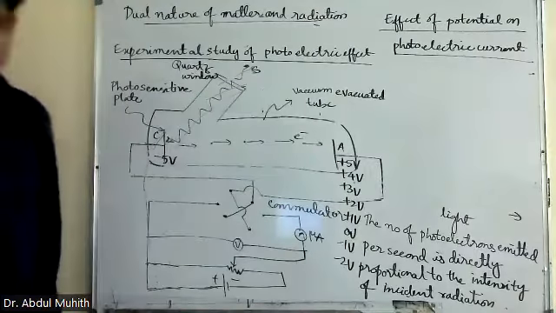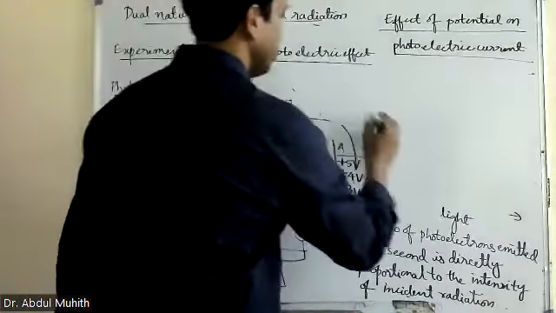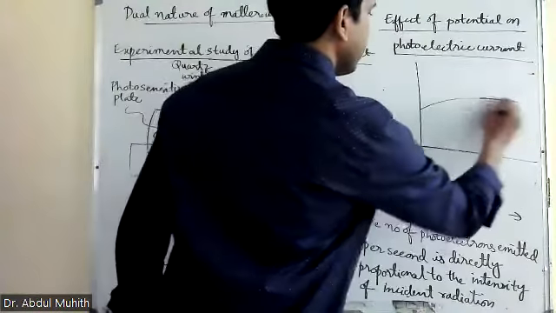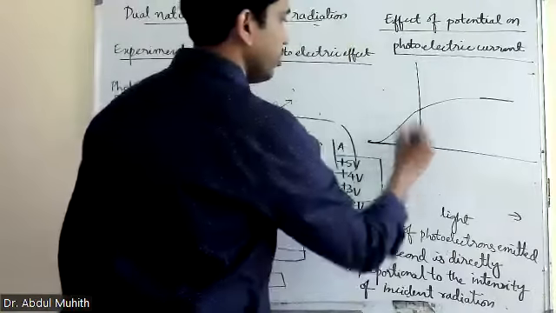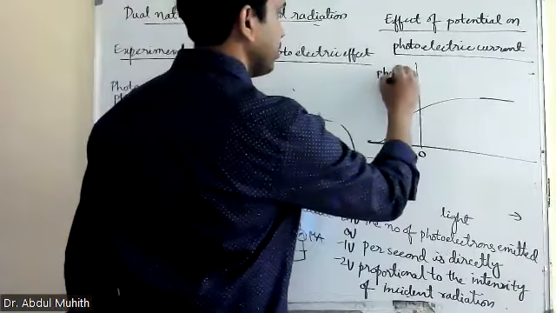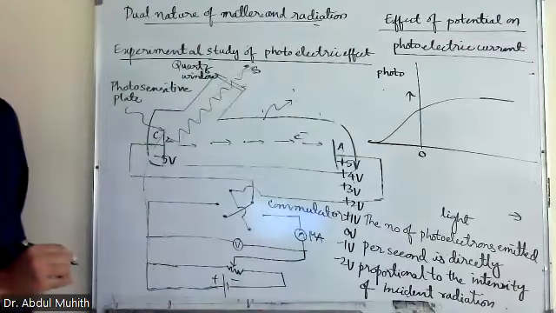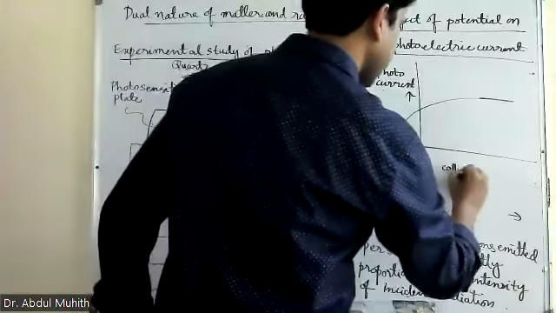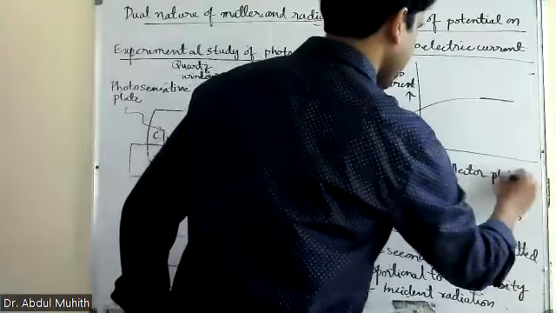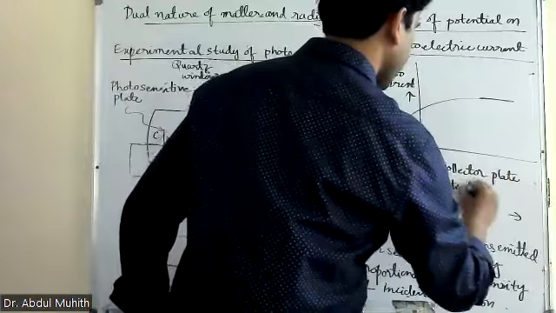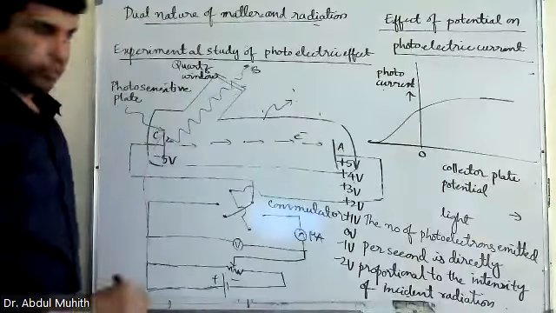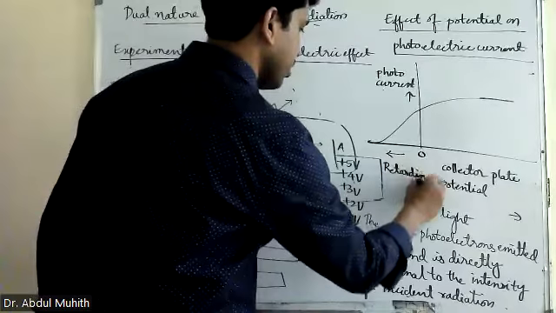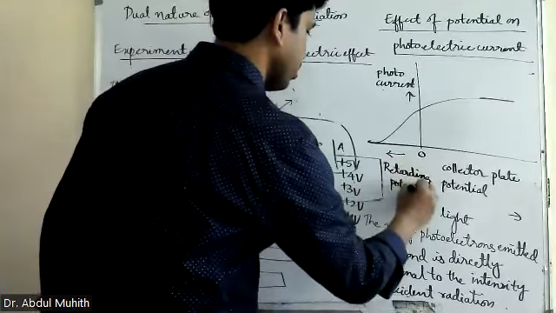Okay. Now I am going to draw the graph here. See here, the first graph. It is like this. Now this is 0. This is photocurrent, and this one is collector plate potential. And this one is retarding potential or stopping potential. So what will happen?